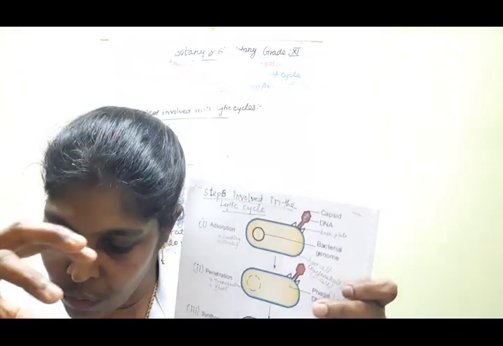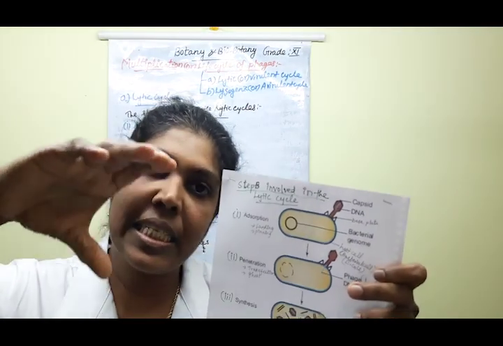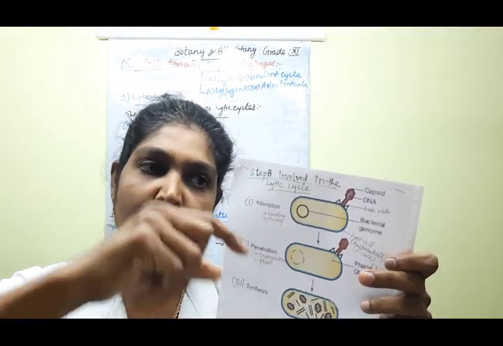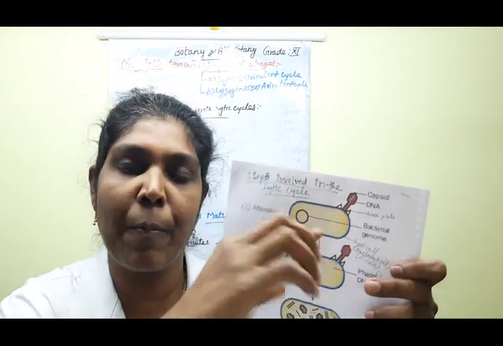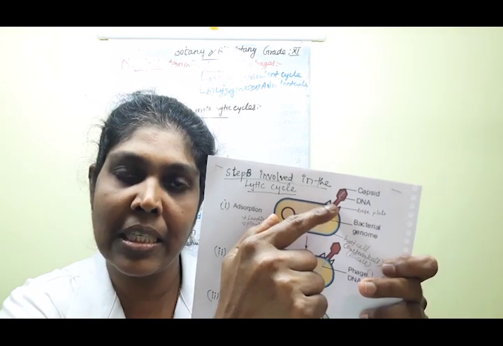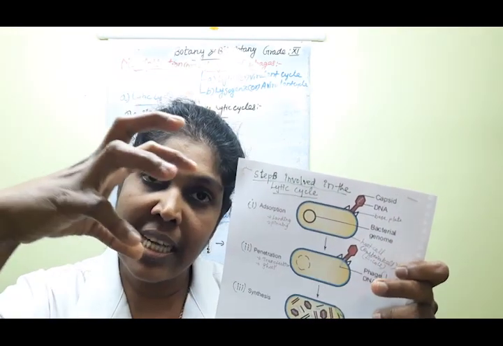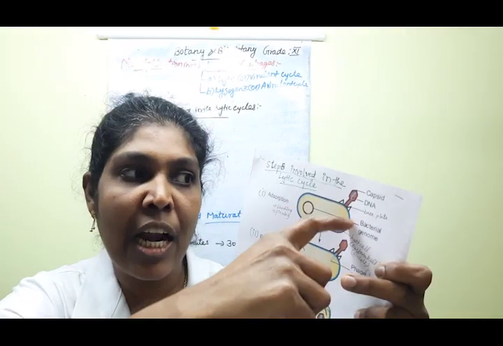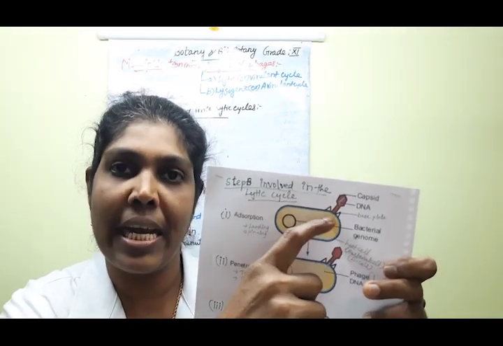The tail fibers bend towards and fix the basal plate. Yesterday you saw the basal plate at the end region of the phage particle. It bends and fixes onto the cell wall surface of the bacterium.